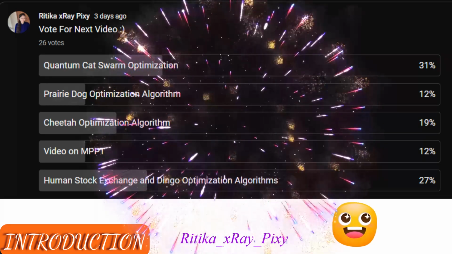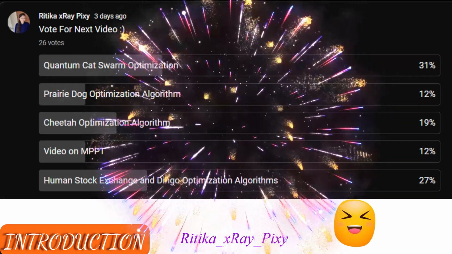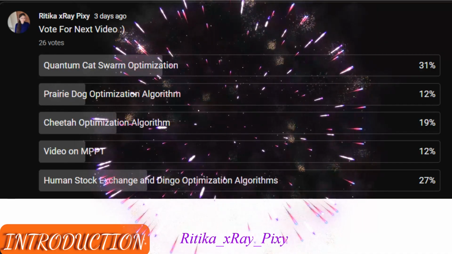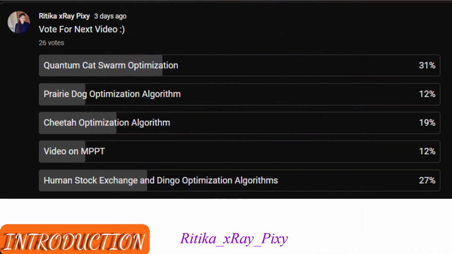So as we got here maximum boost for quantum cat swarm optimization algorithm, in next video we will discuss this algorithm, and we will also try to cover other algorithms in upcoming videos.